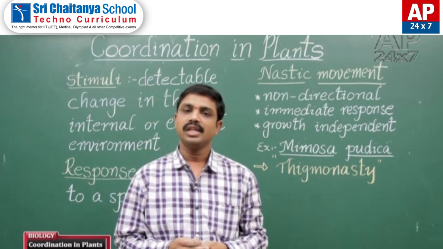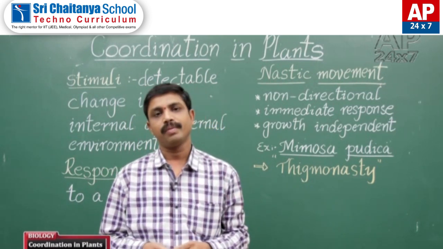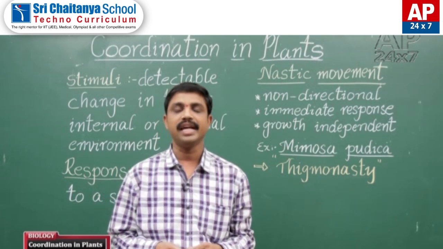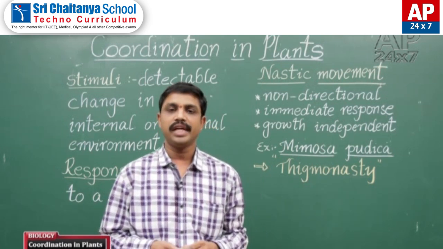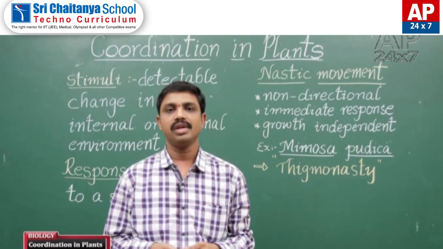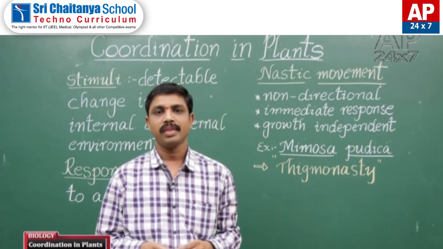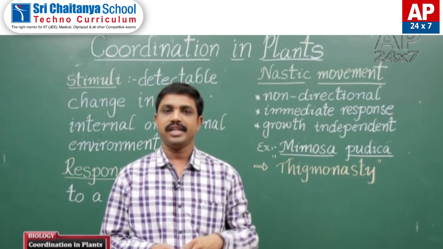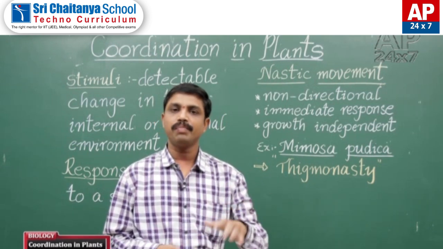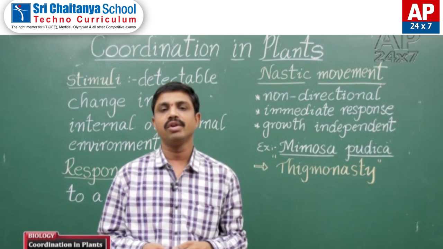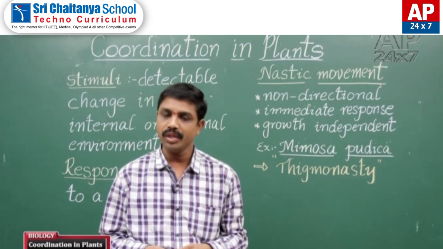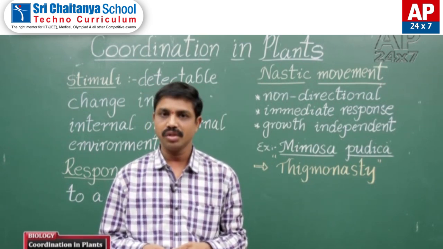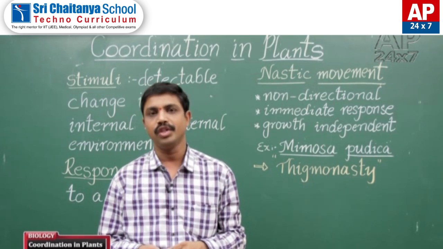In animals, there is a well developed endocrine system and nervous system, so in animals the coordination differs. But in plants, such a well developed nervous system and endocrine system is absent. But even though, plants also respond to stimuli.